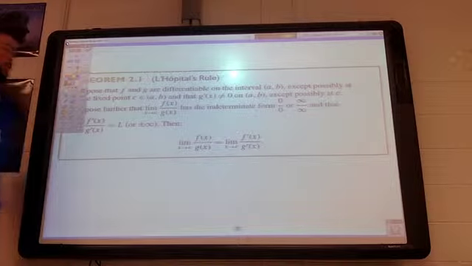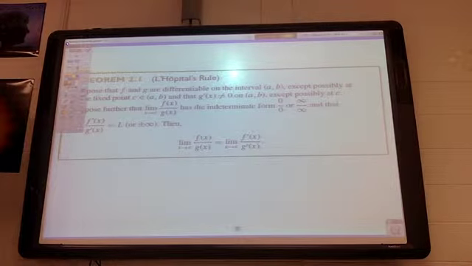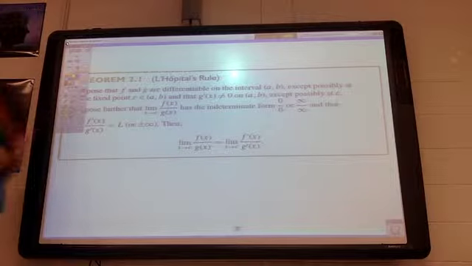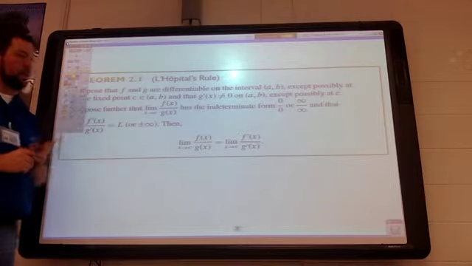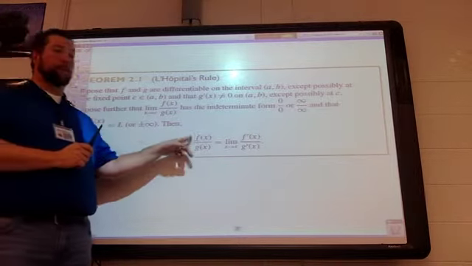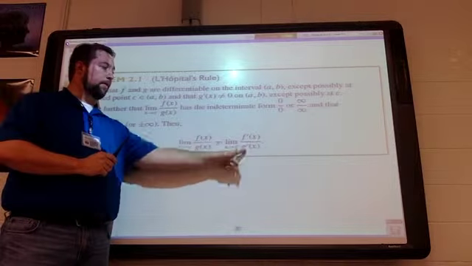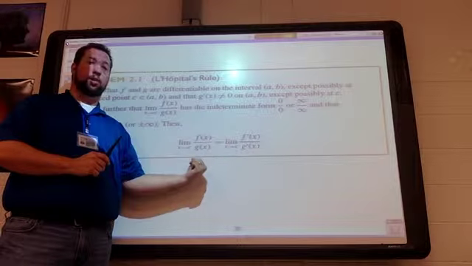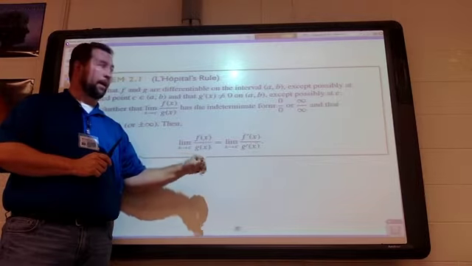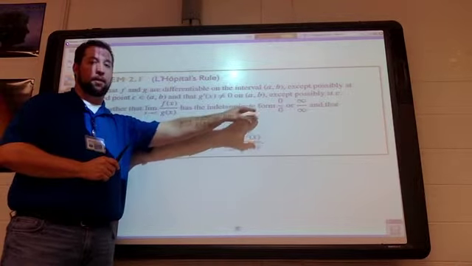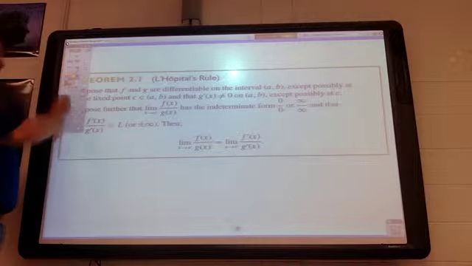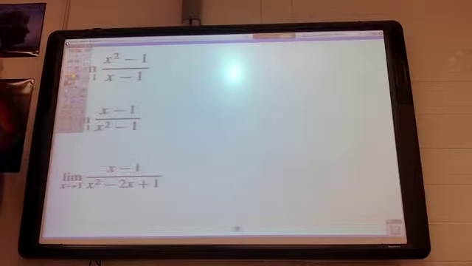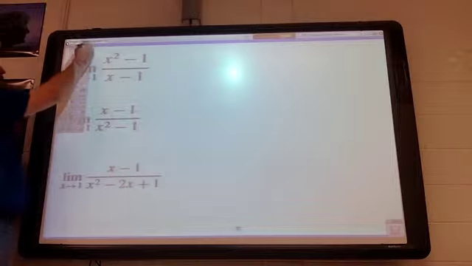But with L'Hopital's rule, what Guillaume found out is that if you have an indeterminate form, which is important, you can actually just take the derivative of the top, the derivative of the bottom, and do the limit again. If you find that limit, it's the same as the original limit. It works every time if you have an indeterminate form. So let's take a couple of seconds to look at some easy examples.